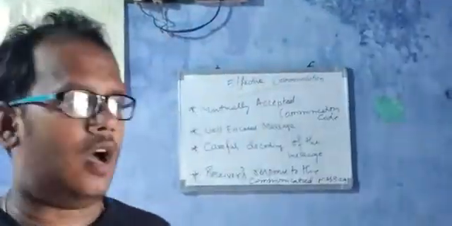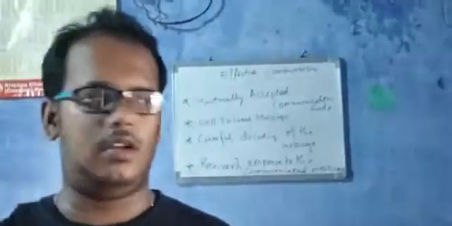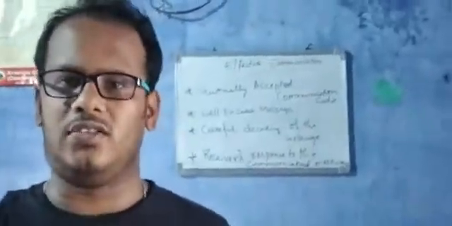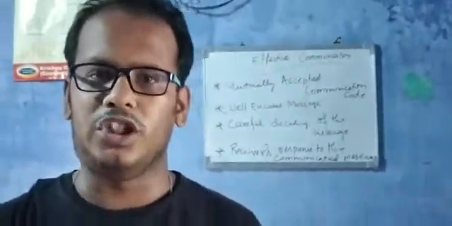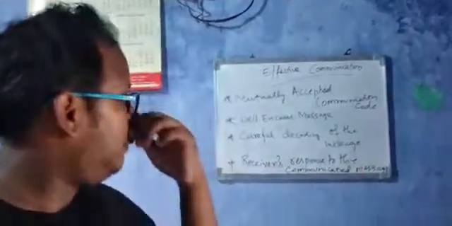Now, effective communication. How do we make communication effective so that it can be understood by both the sender and the receiver? It should be meaningful communication. For communication to be effective, we have a mutually accepted communication code.